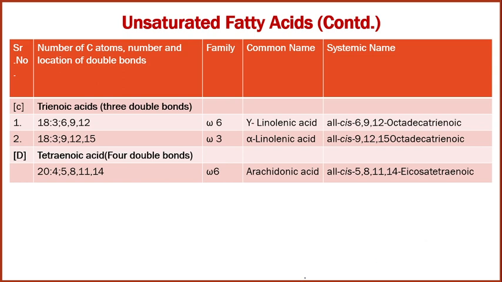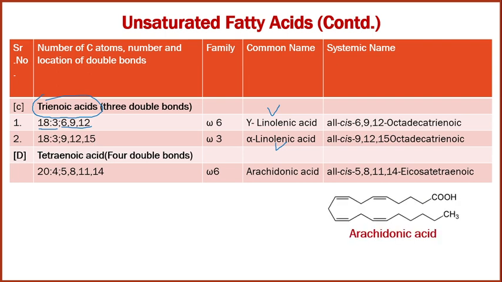Next is a trienoic acid. As the name indicates, tri means three double bonds are present. The examples are gamma linolenic acid and alpha linolenic acid. So whenever linolenic acids are there, it is a trienoic acid. In the same way, 18:3 means 18 carbons are present, 3 means 3 double bonds, and 6, 9, 12 are the positions of the double bonds.